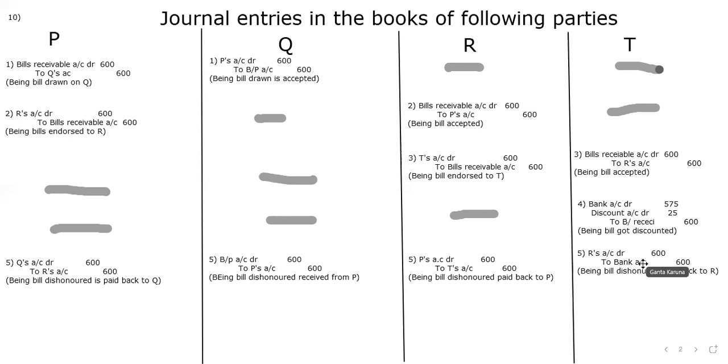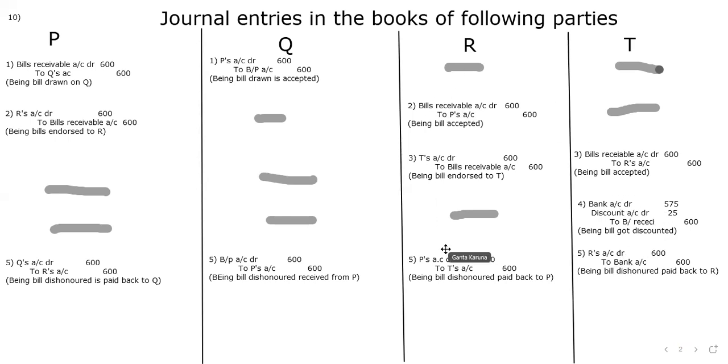T. So whom is he going to give to? From where did he get the bill? Who gave it to him? R. So he will give it back to R. R's account debit to bank, because he got it discounted. The bill is not with him. It is with the bank. So R's account debit to bank as asset.